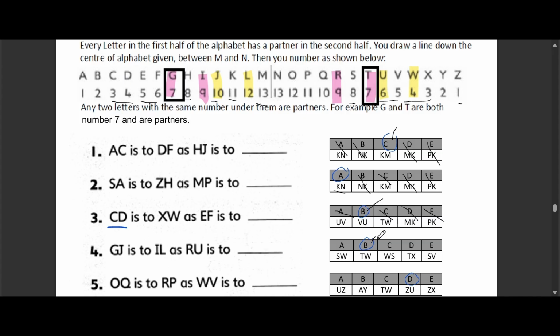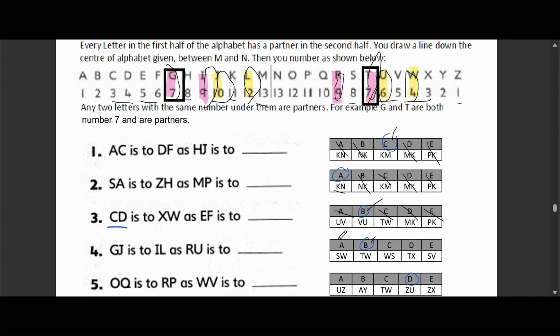Explanation. G is the 7th letter, and J is the 10th letter. In the pair GJ to IL, we move forward in the alphabet. G to I is +2, and J to L is also +2. Let's apply the same pattern to RU. R +2 is T, and U +2 is W. That gives us TW. Why are the other options incorrect?